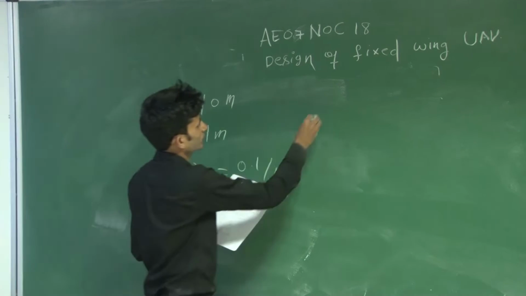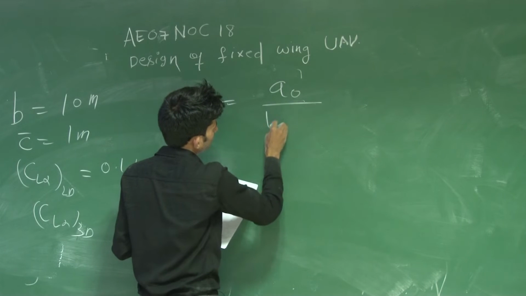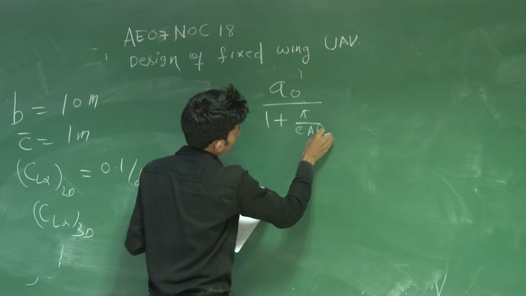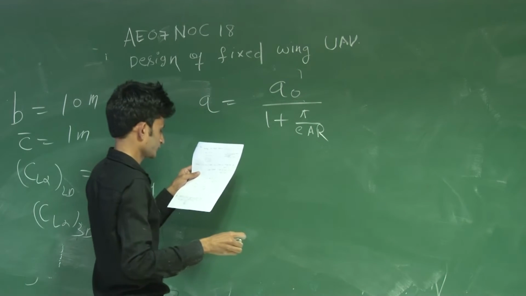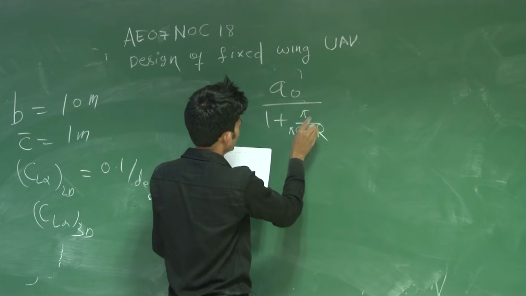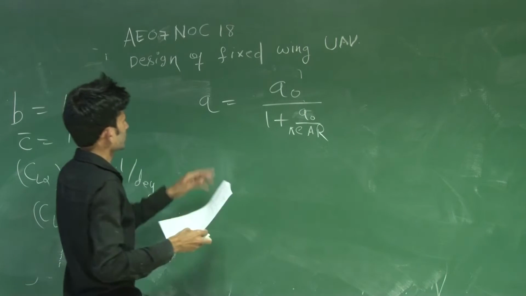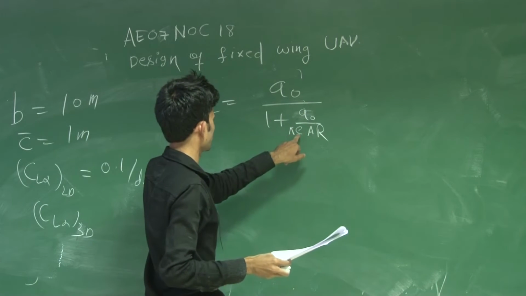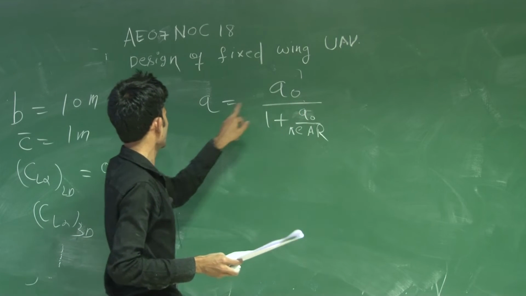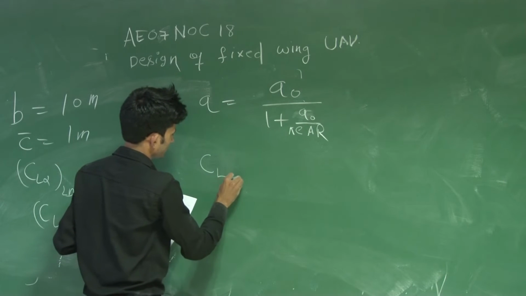So you can use this formula, A equal to A naught by 1 plus A naught divided by pi into E into aspect ratio. A naught is the lift curve slope of the airfoil, A is the lift curve slope of the wing. So you can write CL alpha wing.